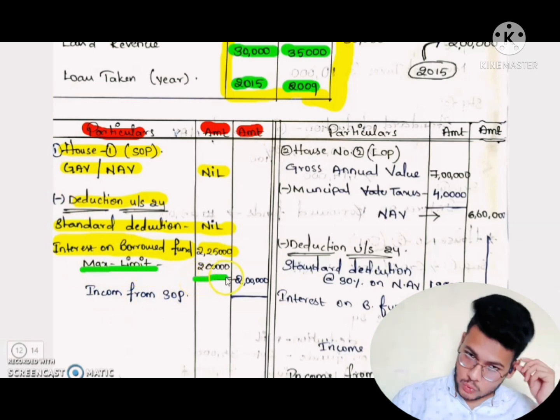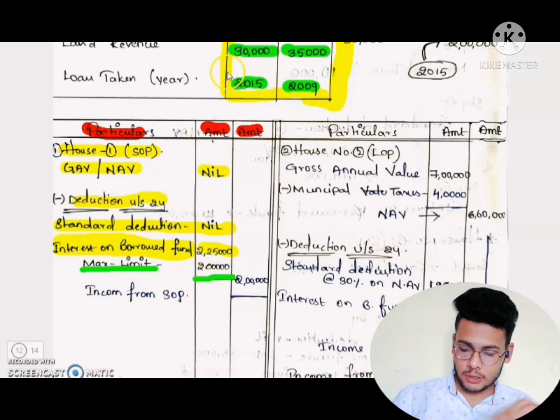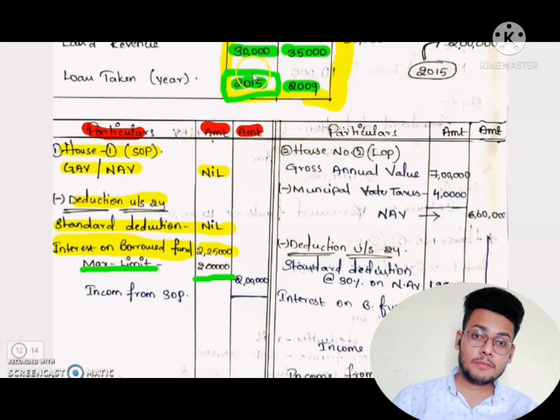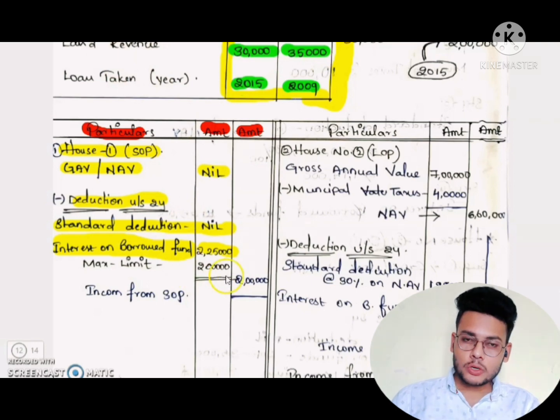So comparing with the after-1999 limit of 2 lakhs, the interest on borrowed fund of house 1 is 25,000 extra. He borrowed 2,25,000, but the actual maximum limit is 2 lakhs rupees only. Okay, so we have to take only 2 lakhs rupees. We need not take 2,25,000. We need only take 2 lakhs rupees.